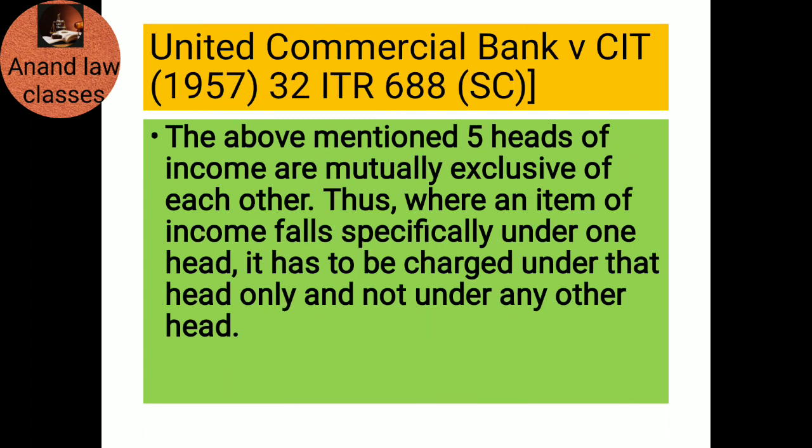United Commercial Bank versus CIT, 1957, Supreme Court. In this case, the court observed that the above-mentioned five heads of income are mutually exclusive of each other. Thus, where an item of income falls specifically under one head, it has to be charged under that head only and not under any other head.